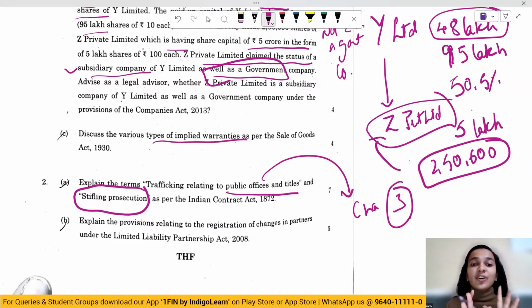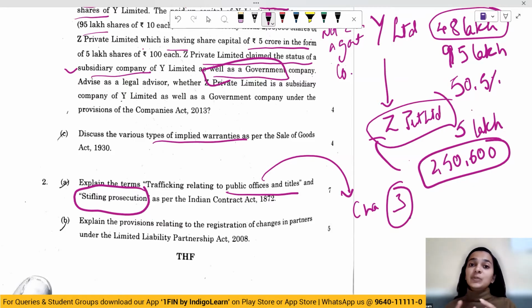So here, talking about trafficking related to public offices, it is basically bribing officials in order to get a secure position in the public office, or bribing officials in order to receive some prestigious awards such as Padma Shri, Bharat Ratna, Padma Vibhushan, etc. Talking about stifling prosecution, stifling prosecution in simple terms is playing with the prosecution.